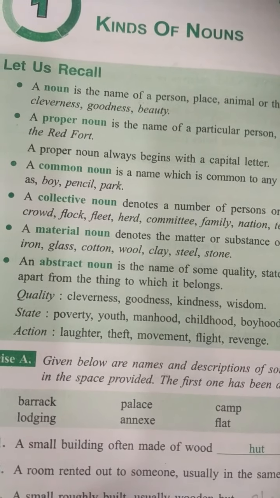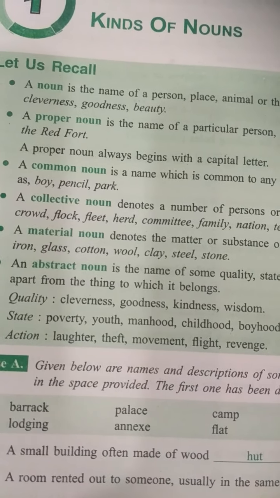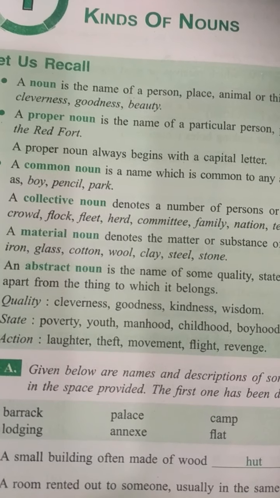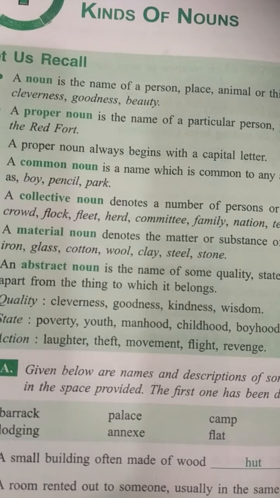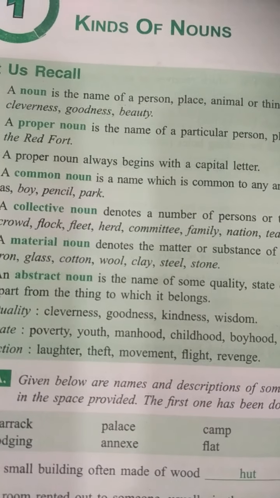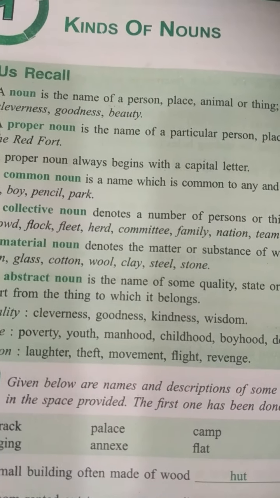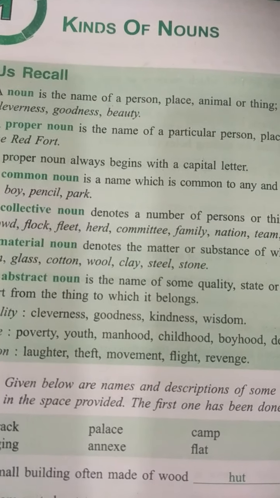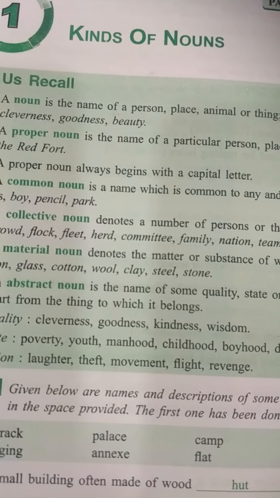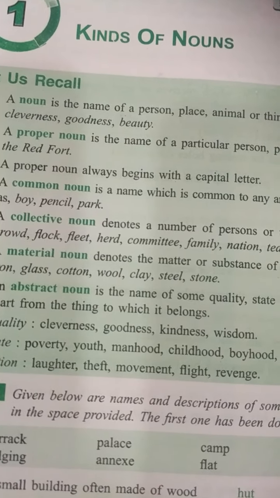It means that a proper noun names a specific person, place, or thing, and it always begins with a capital letter, no matter where it occurs within a sentence. It doesn't matter if it comes at the very beginning of the sentence.